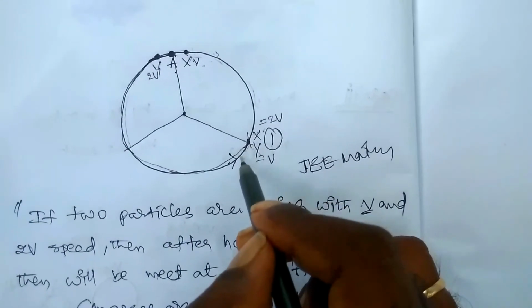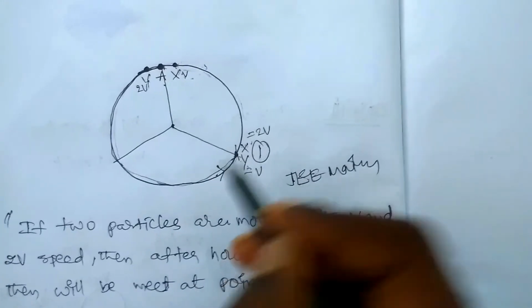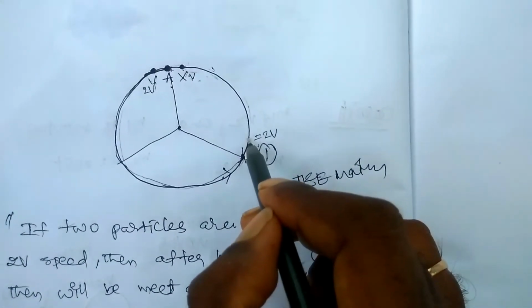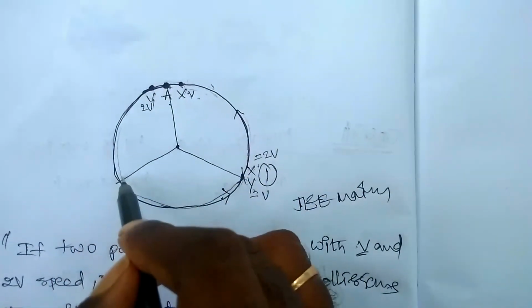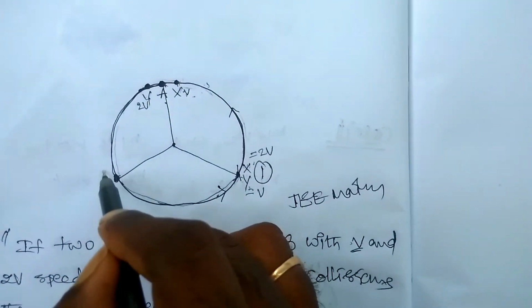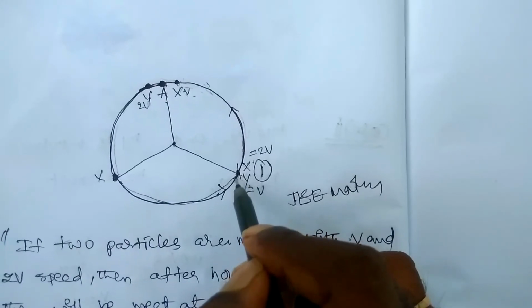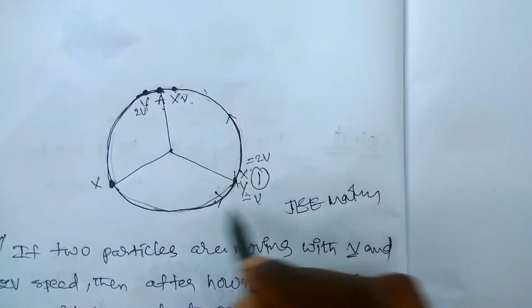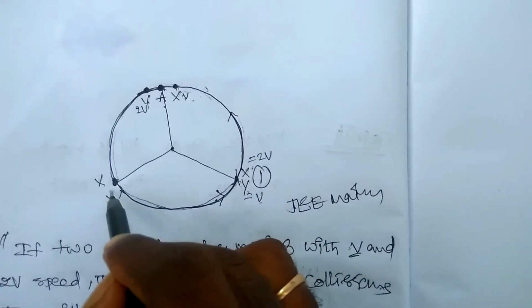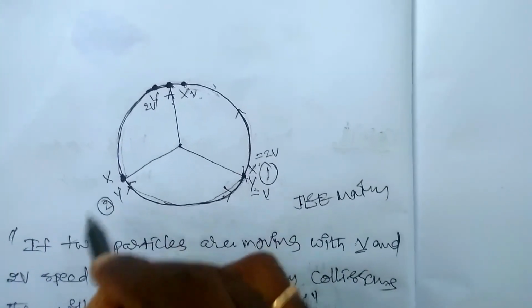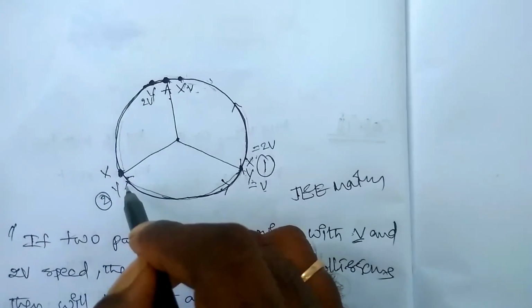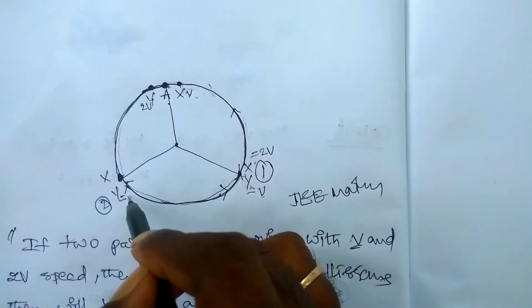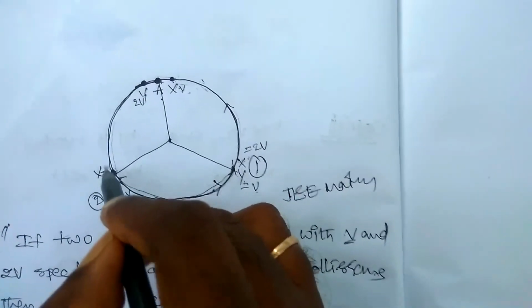Then after collision they come back. This x moves with 2v speed in this direction, two parts, and y moves backward with v speed from here. This is the second collision. Whenever they collide, the velocities are exchanged. Now this one gets 2v speed and this one gets v speed.